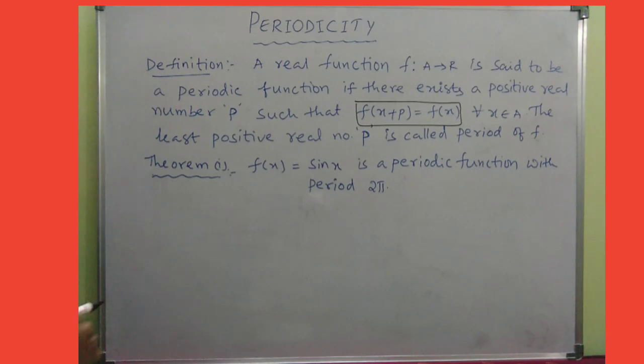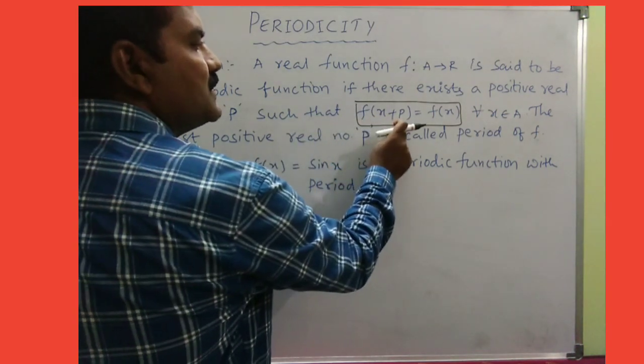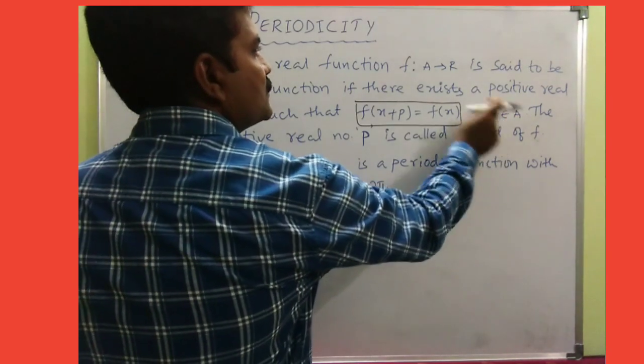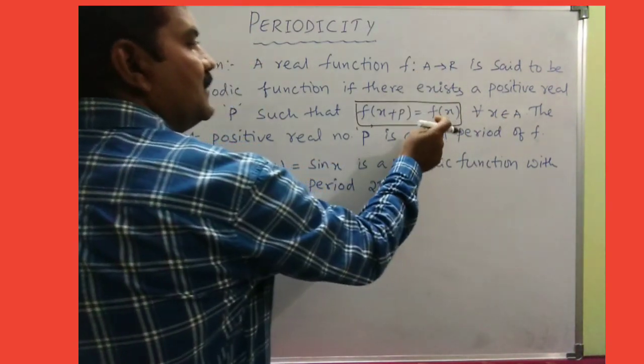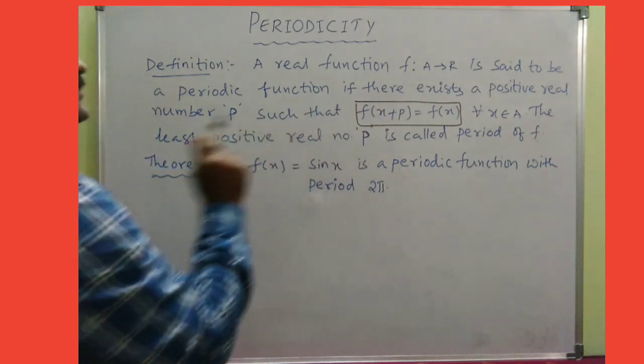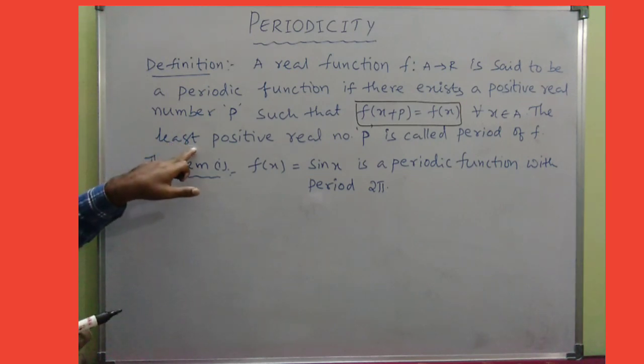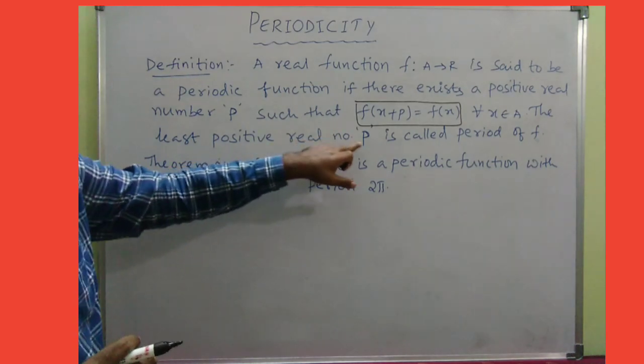The condition is, if f of x plus p is equal to f of x for all x belonging to the domain, that is capital A, then f of x is said to be a periodic function of period p.